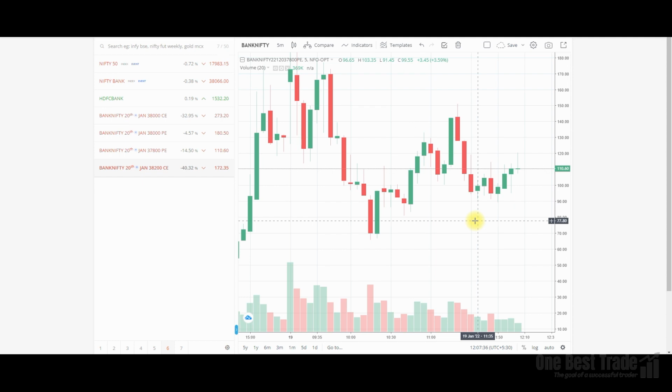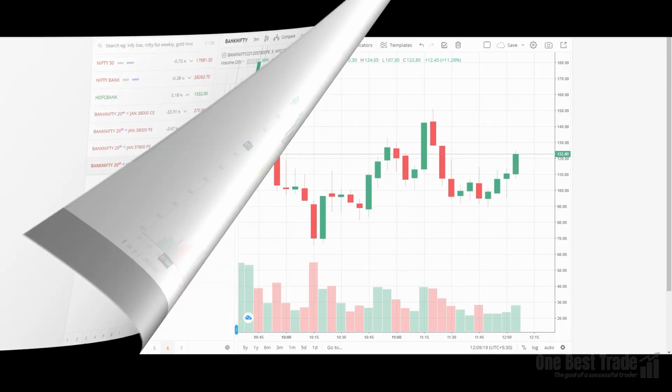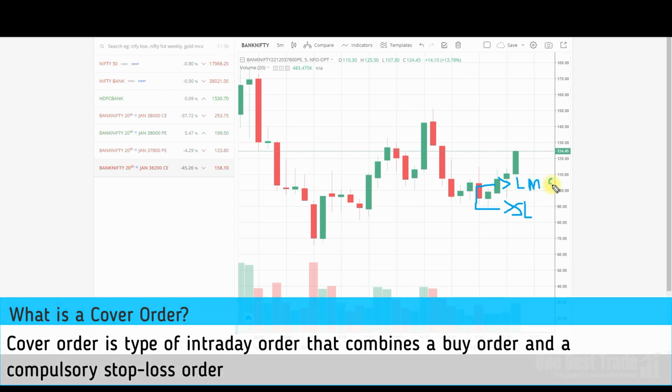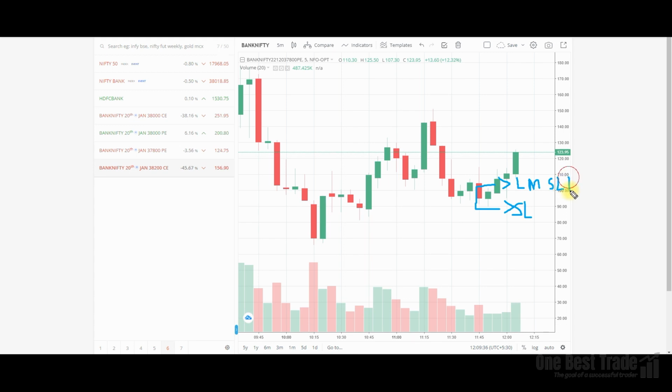Well, before that, let me quickly explain what a cover order and a bracket order are, and why these orders are important in option trading. Now let's see what a cover order is. A cover order is a type of order where you enter a trade with a predefined stop loss, and you can enter either by limit order, market order, or stop loss limit buy. Because stop loss market order is no more valid in option trading, you can enter with a limit order, market order or stop loss buy order, but always with a predefined stop loss.